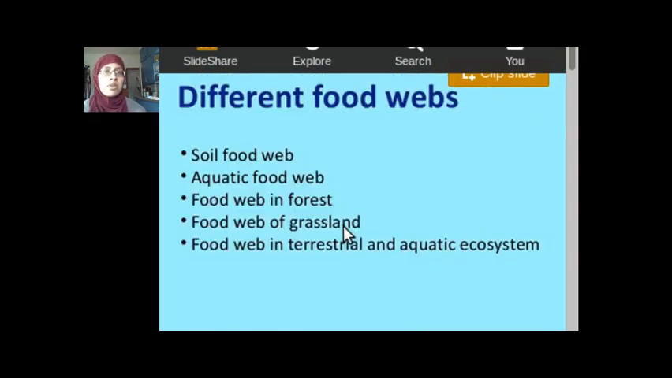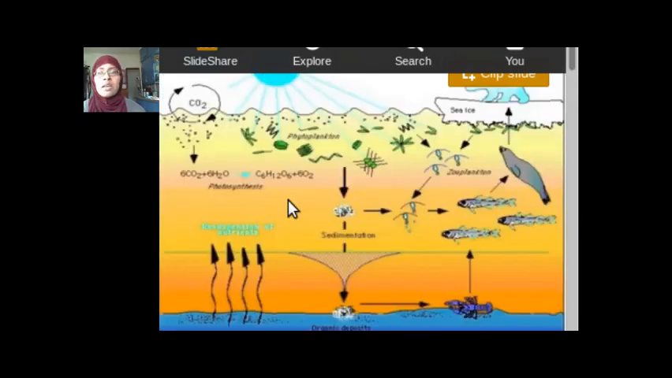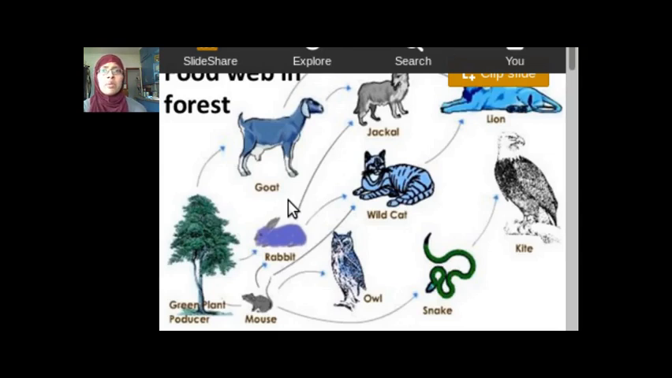These are some things we'll come back to. There are many different types of food webs. Some of what we'll look at today include soil food web, aquatic or water food web, a food web in a forest, and a food web in a grassland. Terrestrial just means land, aquatic means water. So this is a food web that you'd find on the land or in the ground. You'd have the plant and the different organisms that eat off the plant. Then we have a marine or water food web. Then we have a food web in the forest.